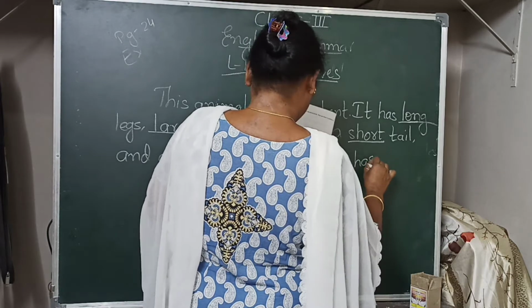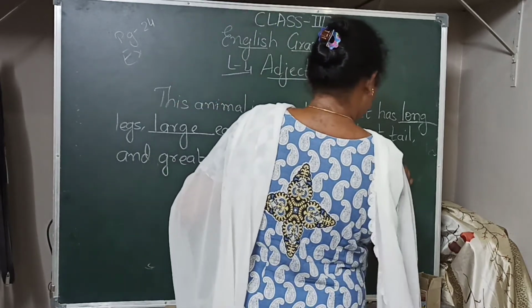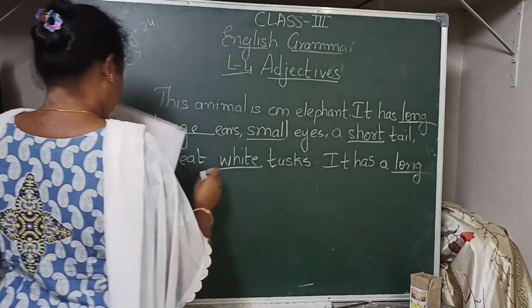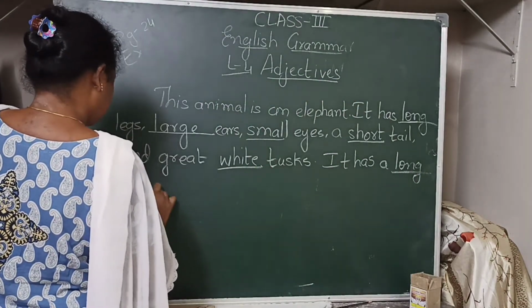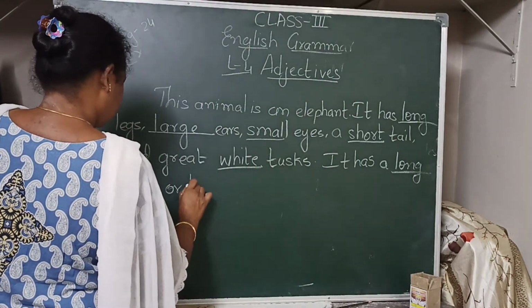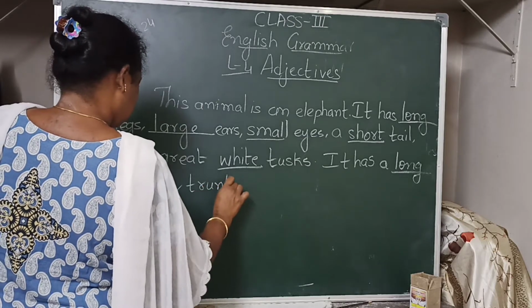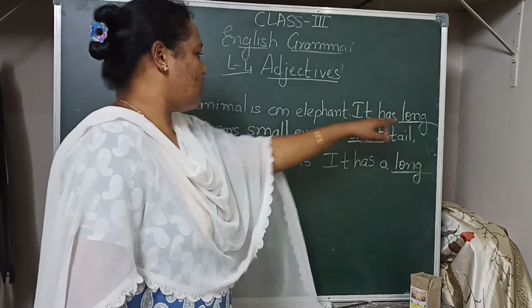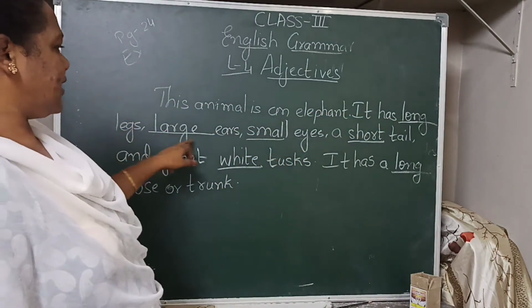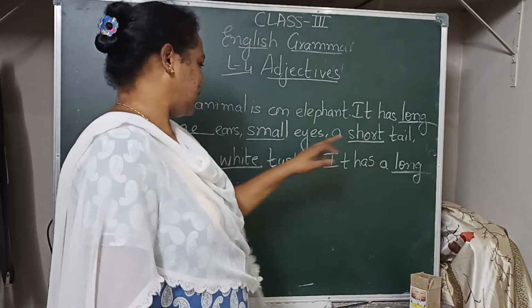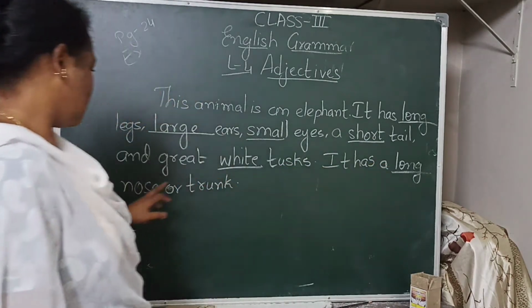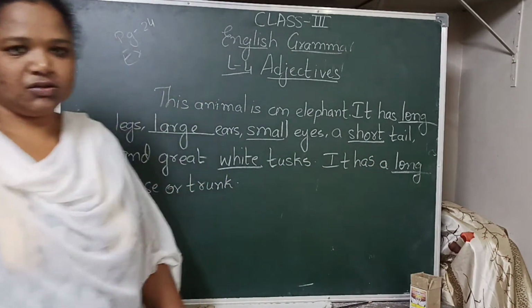It has a long nose or trunk. So this is an elephant. It has long legs, large ears, small eyes, a short tail and great white tusks. It has a long nose or trunk.